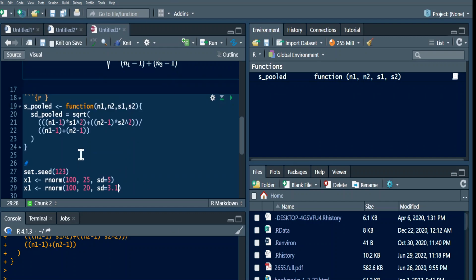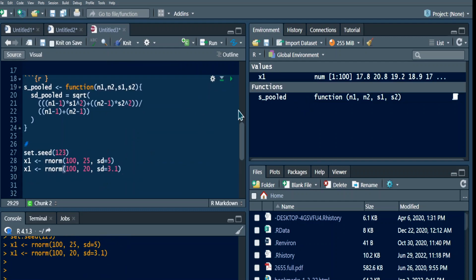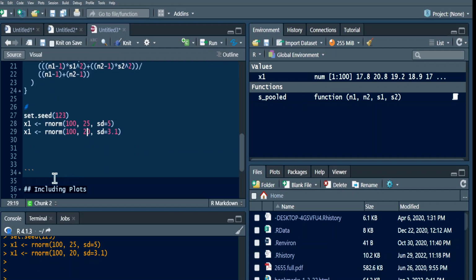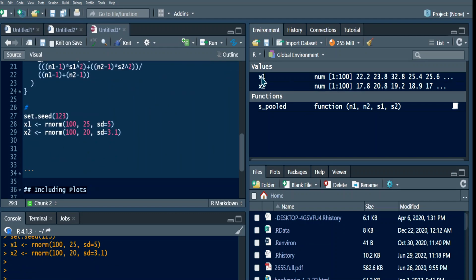Now I run this, and I will get my sample distributions for x1 and x2. So I will have two different samples for x1 and x2.